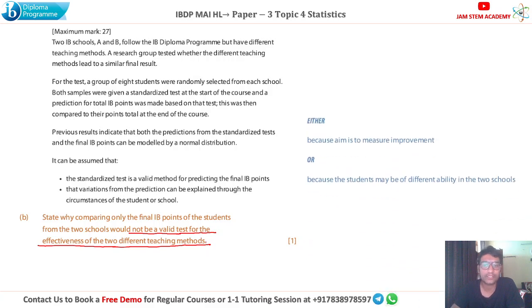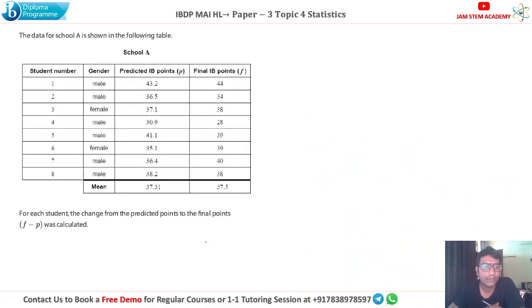Okay, next one. Question 3. It says this data is given corresponding to predicted IB points, meaning from that standardized test, and the final IB points obtained at the end of the year. Now it says for each student, the change from the predicted points to the final points was calculated. So we have the final points, we have the predicted points. We can take the difference of these, F minus P, to get the changes.